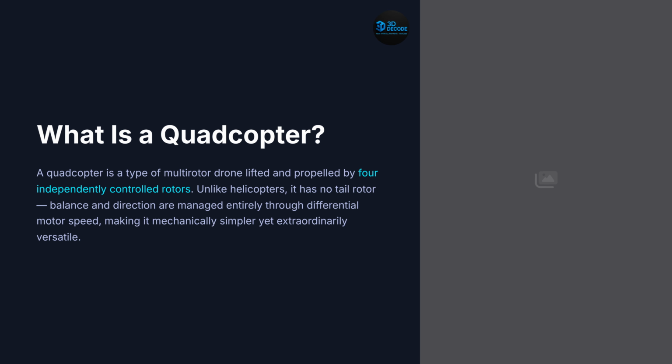Next, what is a quadcopter? A quadcopter is a type of multi-rotor drone powered by 4 independently controlled propellers. Unlike helicopters, quadcopters do not require complex tail rotors or variable pitch blades for stability. Instead, flight control is achieved entirely by adjusting motor speeds continuously and independently. This makes quadcopters mechanically simpler, highly maneuverable, and extremely versatile.